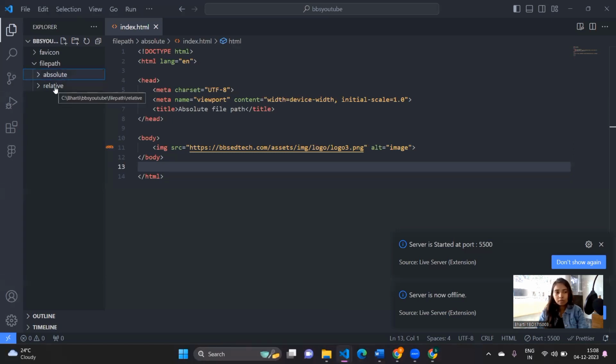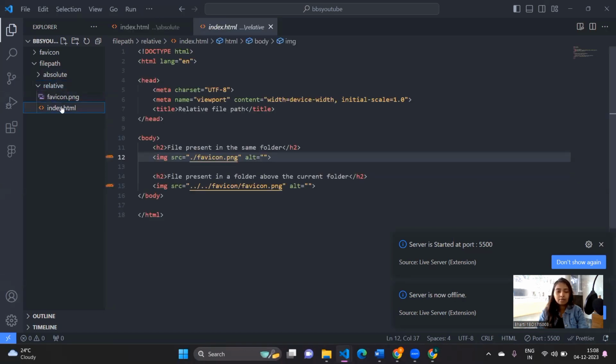Now let's move on with a relative file path. I have made a folder of relative and I have made an index.html file. In here, I have given the title as relative file path. You can give anything you wish to. And again in body, there are not two types, but there are two ways in which you can call the files in here.